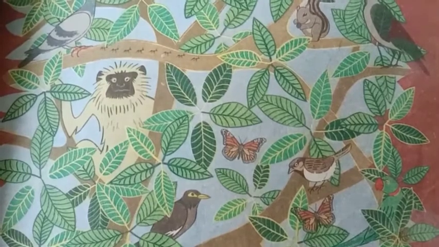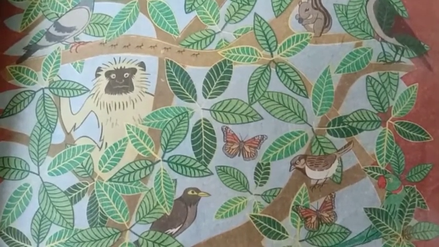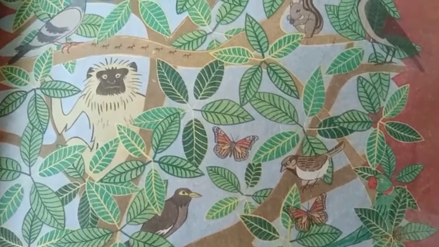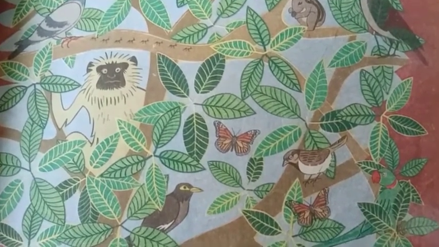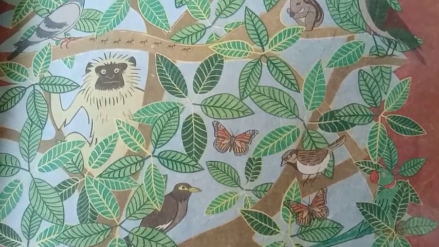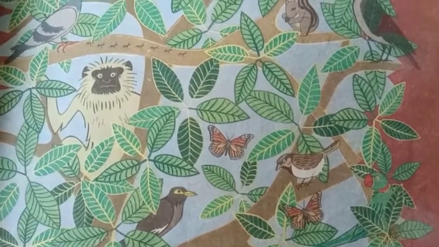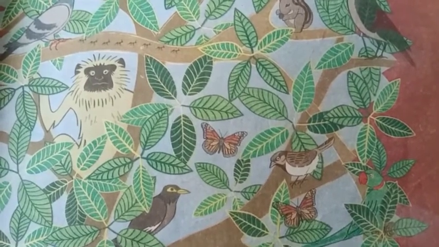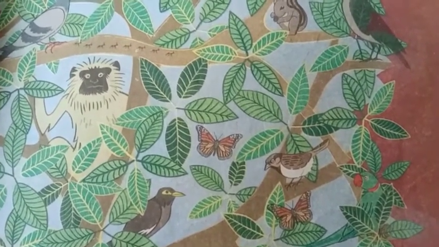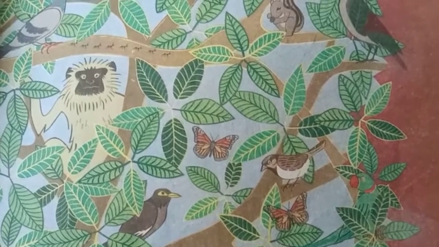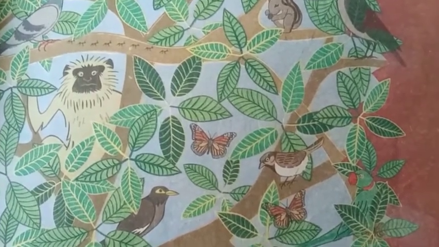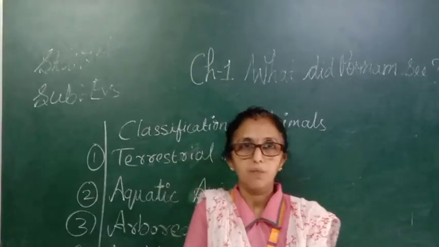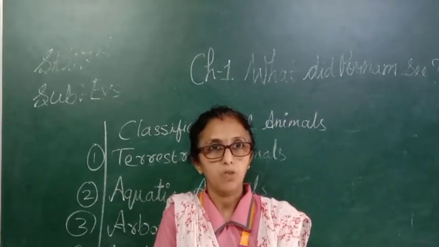In between there is a monkey. On the right hand side there is a sparrow, butterfly, parrot, stork. So here we can see the different types of animals sitting over the tree where Poonam sat.